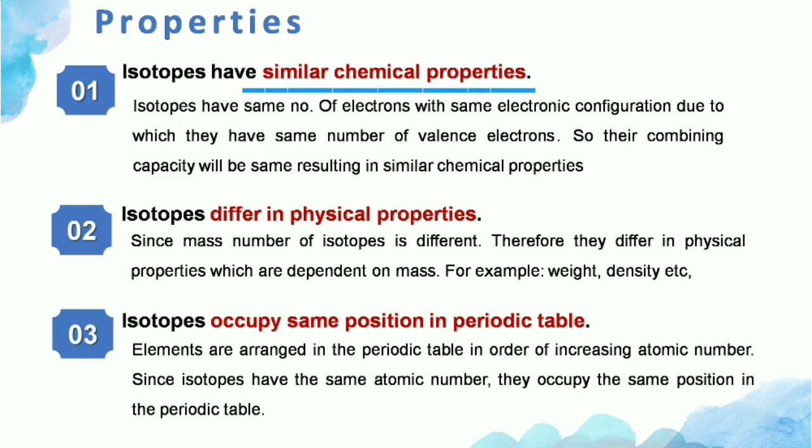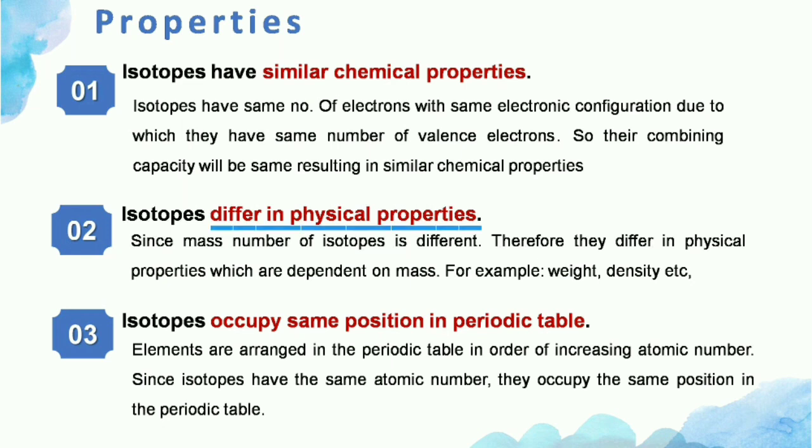The chemical properties of all the isotopes are same. This is because isotopes have same atomic number, thus having same electronic configuration and same number of valence electrons in them. Due to the same number of valence electrons, their combining capacity is also same, due to which they have similar chemical properties. Means different isotopes of same element can lose, gain, or share same number of electrons with a particular element to form a similar type of compound. So that's why their chemical properties are similar.